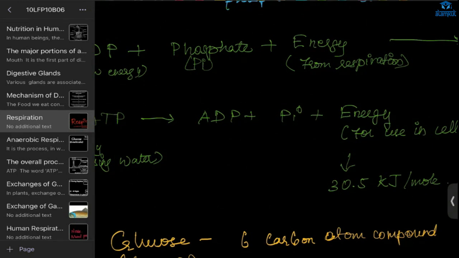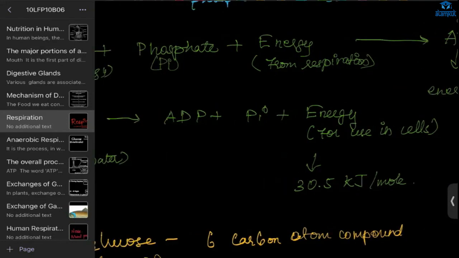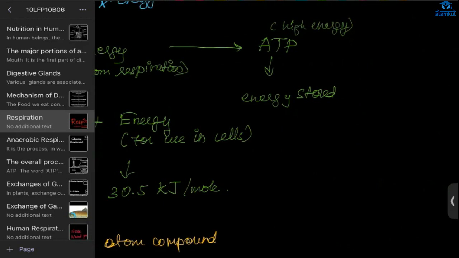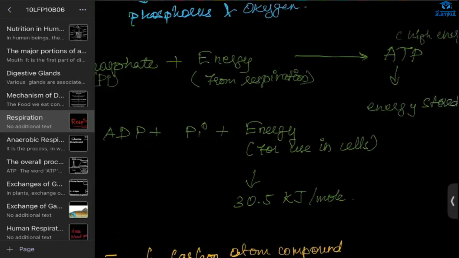Okay, see, we already have ADP in our body, diphosphate, but it is of low energy content. So we have to make it into high energy. Energy from the respiration will come, and we already have phosphate with ADP, so it will join and form ATP, triphosphate. Then it will have high energy. When we break this, it will again form the previous form, that is ADP and phosphate.